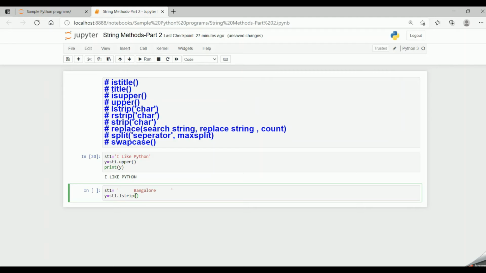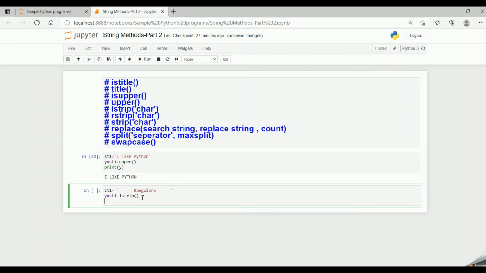If we don't pass any parameter, space will be considered as the stripping character. So lstrip is left strip, that is the leading blank spaces will be trimmed.